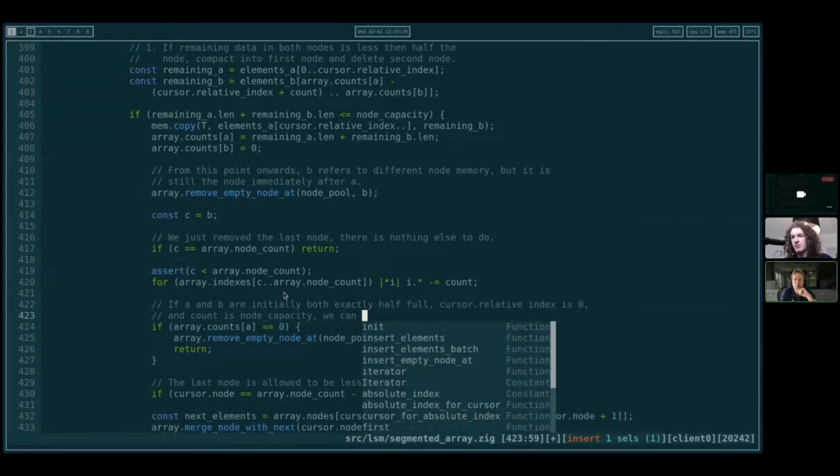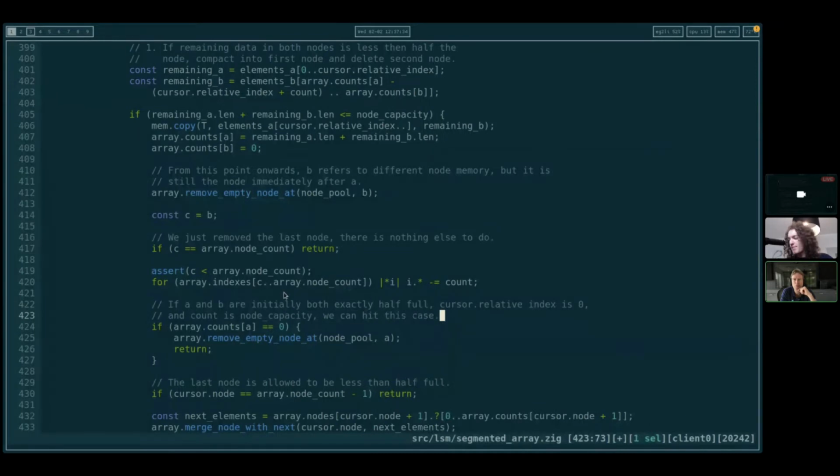I think we should try and group it so where we remove the node for B, we should remove the node for A as well. I think we can assert these things here actually. Because you see, the reason is it's getting tricky. On 417 we've got an early return. So if we hit that, then A will stay empty. Yep, I see that. So we definitely need to bring this up higher. If we keep it together, there's less chance that we get that.